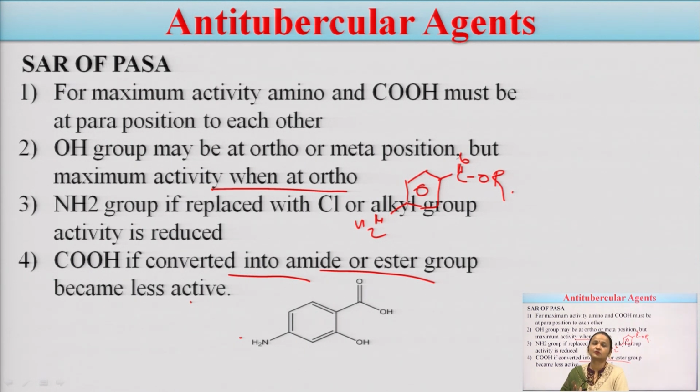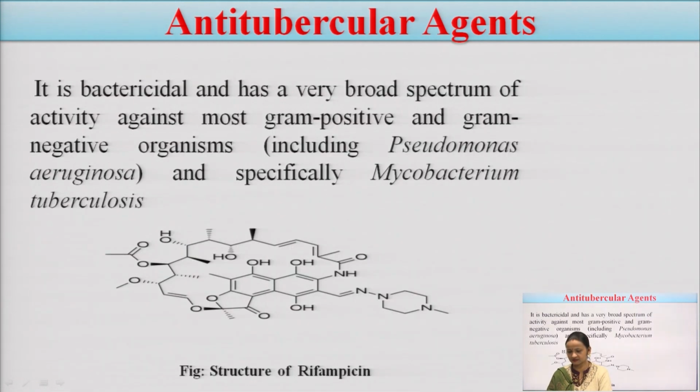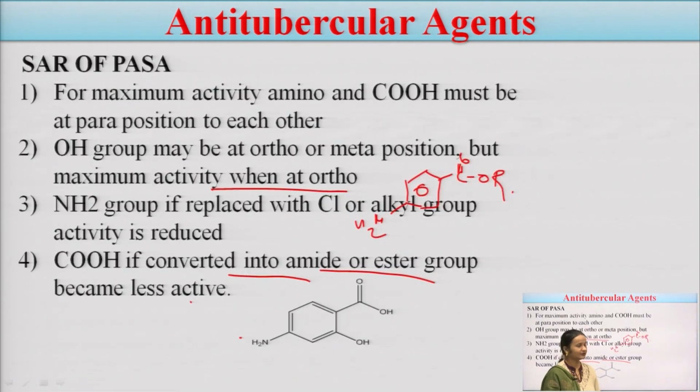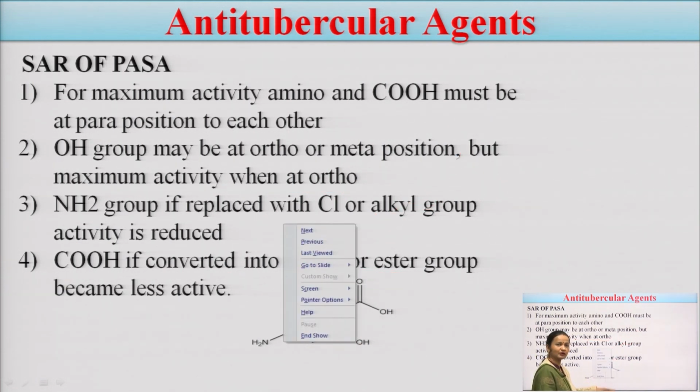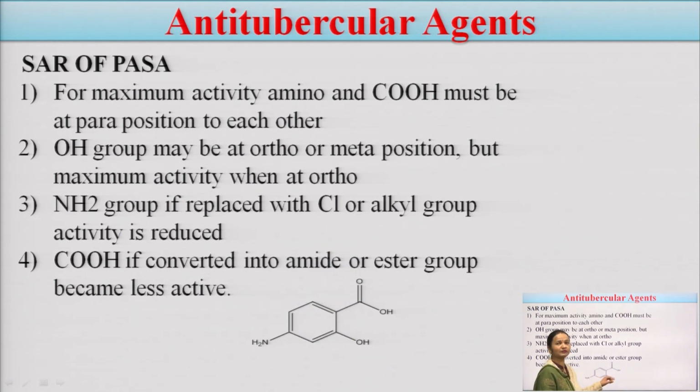Getting my point? If this COOH is converted into an amide or ester group, it becomes less active. So the whole SAR of para-aminosalicylic acid is that the NH2 must be present at the para position. This OH must be at the ortho position for maximum activity. If NH2 is replaced with any group, the drug becomes less active, and if the COOH is converted to an amide or ester, it becomes less active.